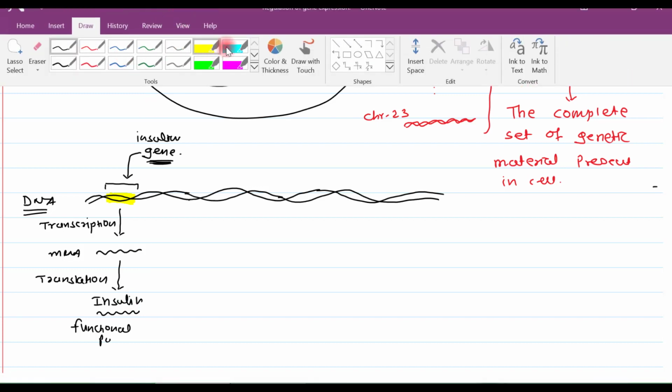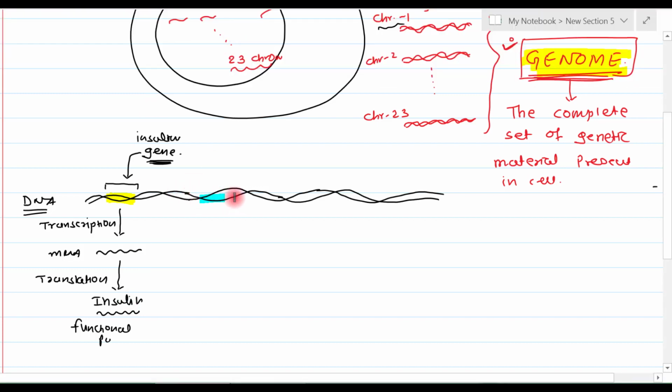Suppose from the same DNA, this part of the DNA is responsible for, let's say, the beta chain of hemoglobin. How? In between, it will first synthesize mRNA, so the mRNA of the beta chain of hemoglobin, and then by the process of translation, it will form a protein, which is the beta chain of hemoglobin.